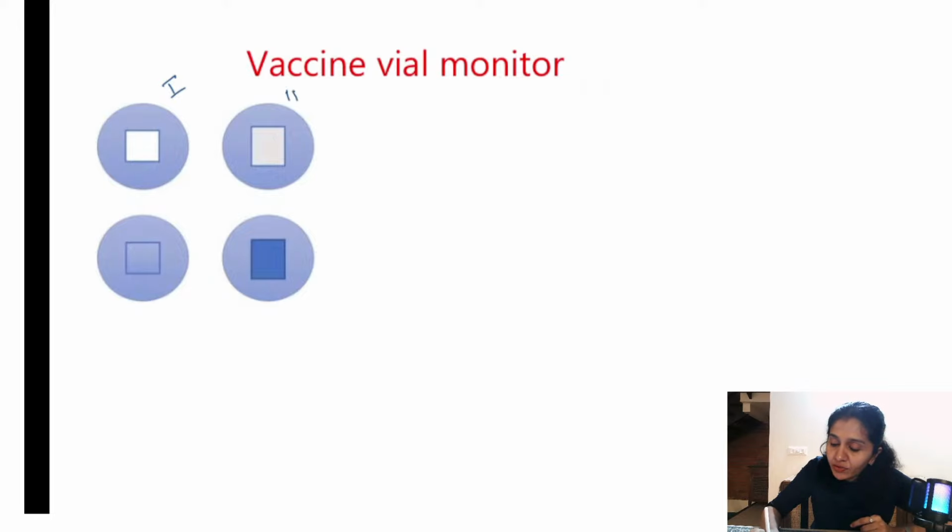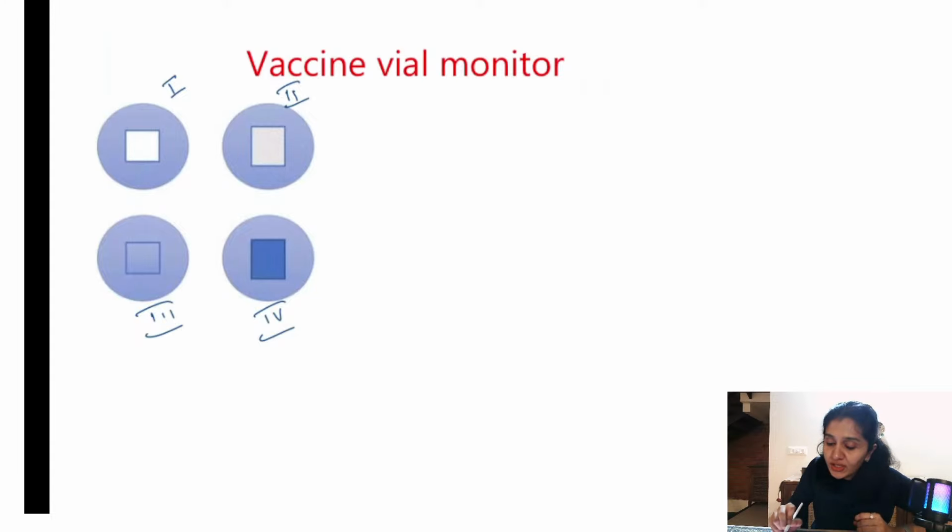And if you take stage 2, what happens? If you observe, the inner square is lightly blue in color, but it is not as blue as the outer circle, right? The inner square is lighter than the outer circle basically. And stage 3 is equal color, square and circle equal color. And in stage 4, the inner square is darker than the outer circle, alright. So these are the different stages.